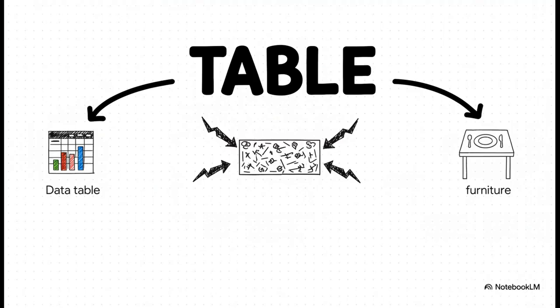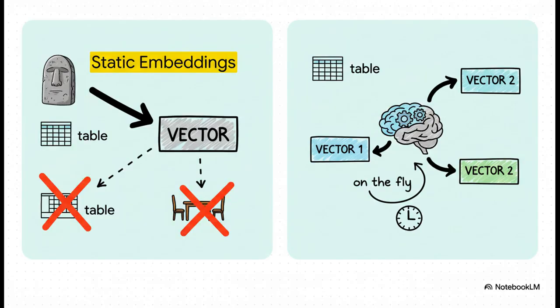Just take the word table. In one sentence, it's about a grid of data in a spreadsheet. In the next, it's a piece of furniture in your kitchen. An early model would give table the exact same vector for both, totally missing the context, and that was a major roadblock. So the solution was a huge evolution: contextual embeddings.